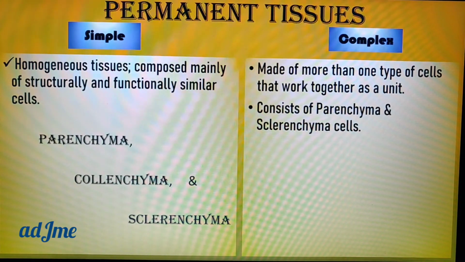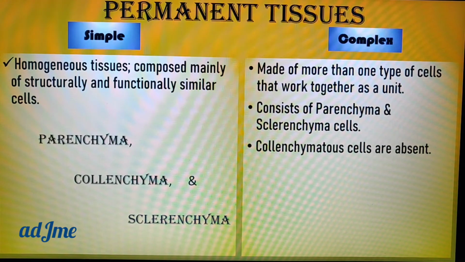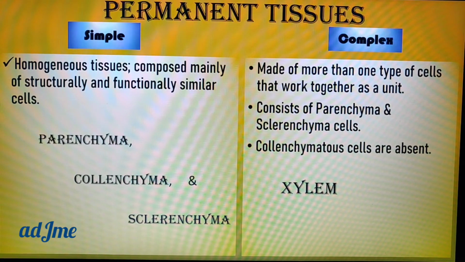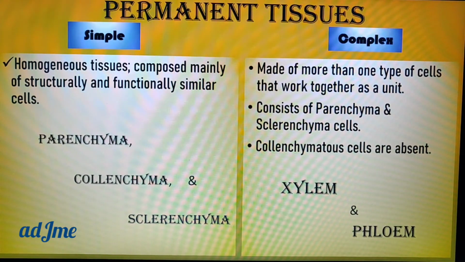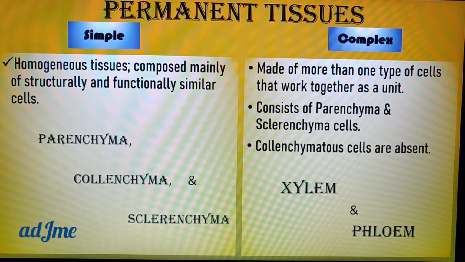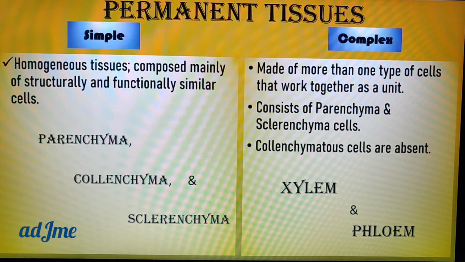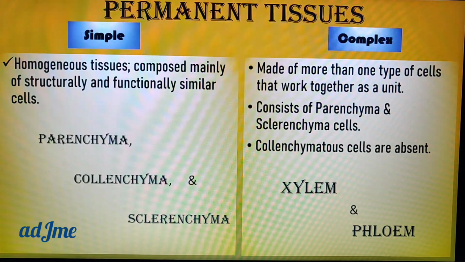So that's why they are called complex tissues, which are none other than xylem and phloem. Collenchymatous cells are absent in complex tissues.